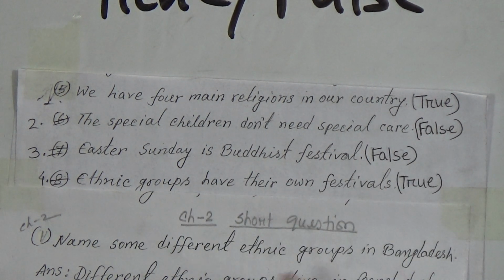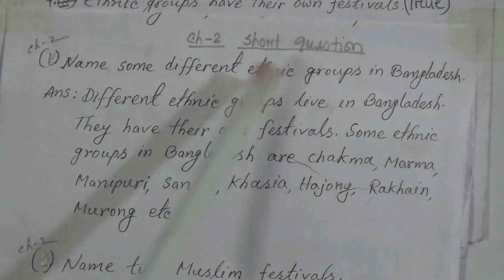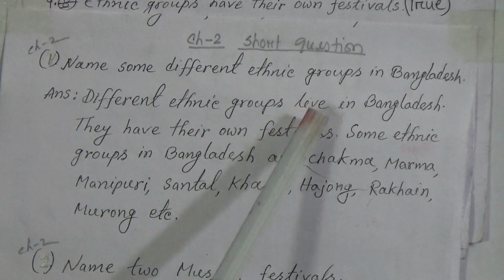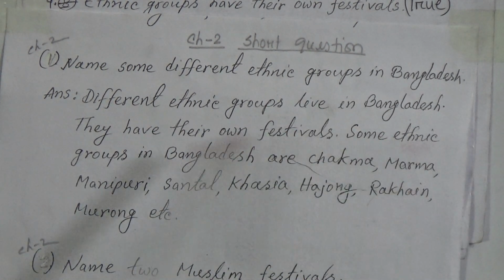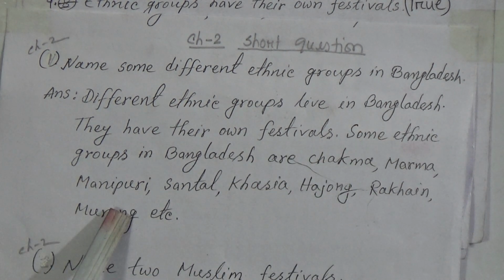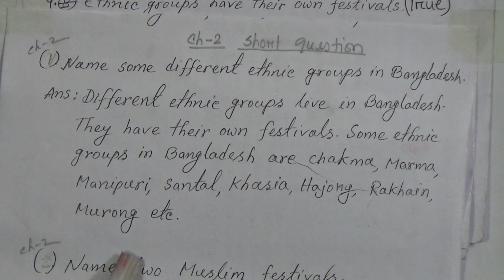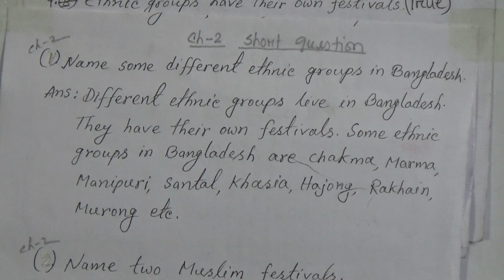Now dear students, I am going to discuss short questions from chapter 2. Number 1, name some different ethnic groups in Bangladesh. Answer, different ethnic groups live in Bangladesh. They have their own festivals. Some ethnic groups in Bangladesh are Chakma, Marma, Manipuri, Sautal, Khasiya, Hajong, Rakhine, Murong, etc. Then please follow the next question's answer.